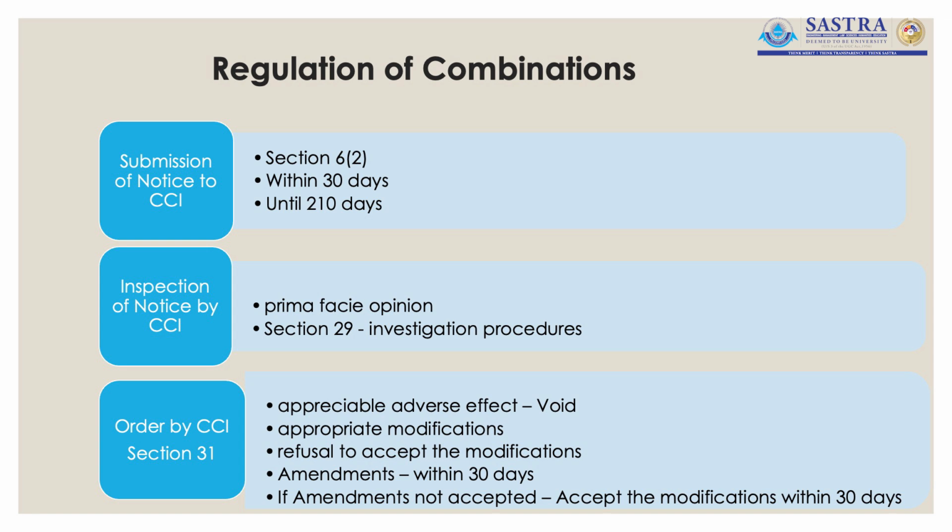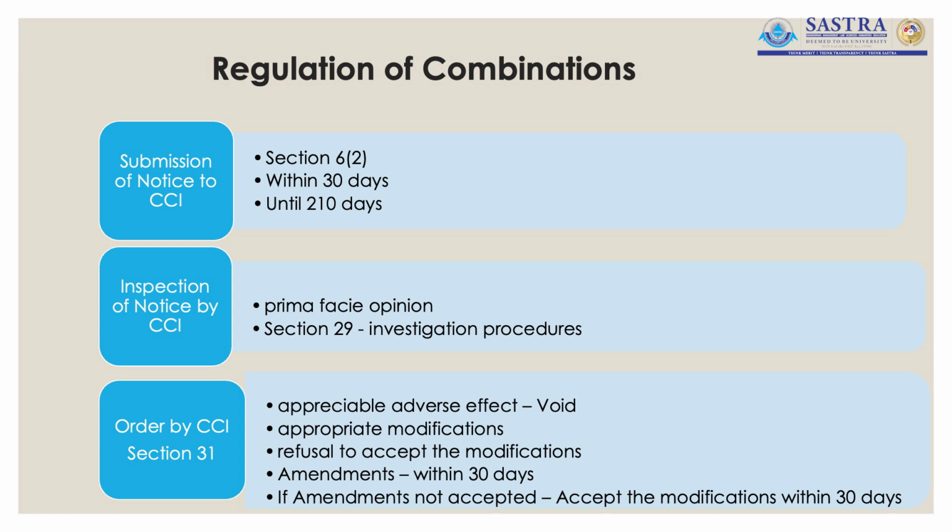After inspecting, the Competition Commission of India would be giving their verdict. We call that an order by the Competition Commission of India. Section 31 of the Competition Act deals with the order that would be given by the Competition Commission of India after the investigation into the consolidation.